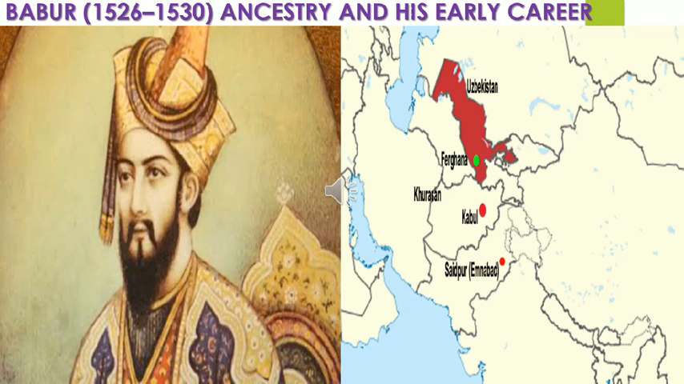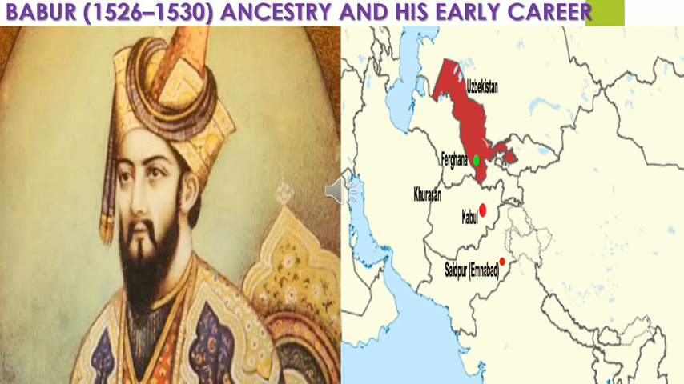After 10 years of adversity. Adversity means a difficult or unpleasant situation. So after 10 years of adversity, Babur established himself as the ruler of Kabul, which is now in Afghanistan.